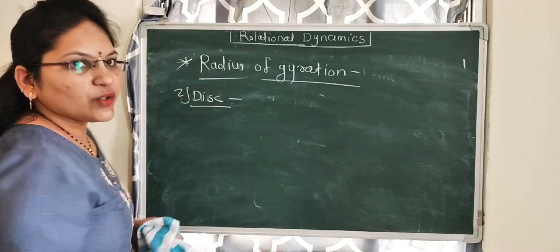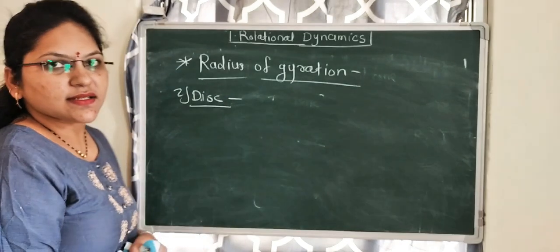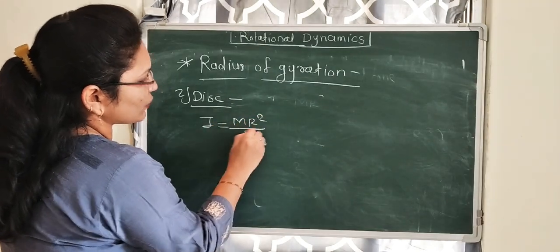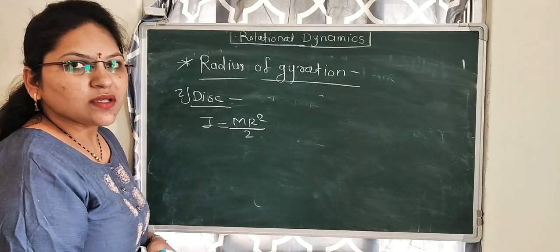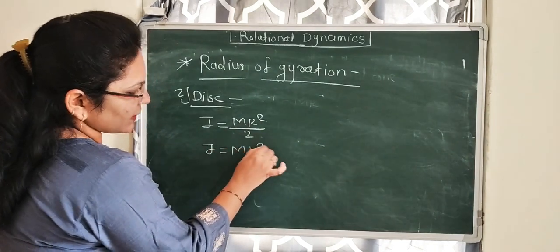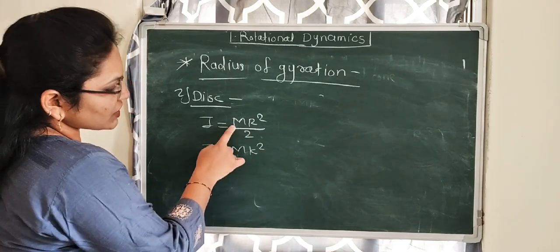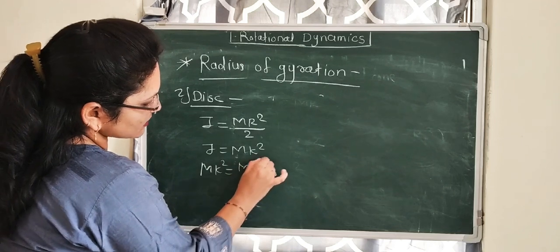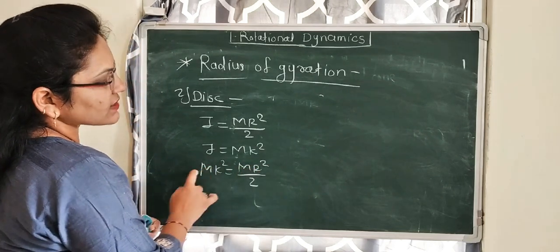We have to find out the radius of gyration for the disc. For the disc, I equal to mr square by 2. This is the axis passing through the center. Then we know I equal to mk square. By comparing these two equations, we get mk square equal to mr square by 2. Then m gets cancelled.